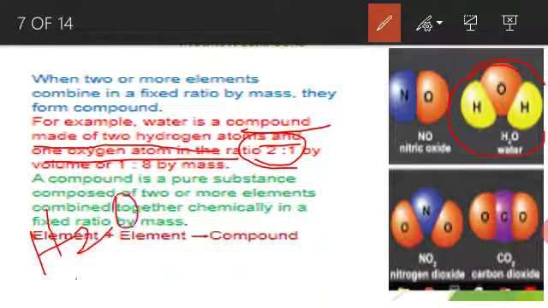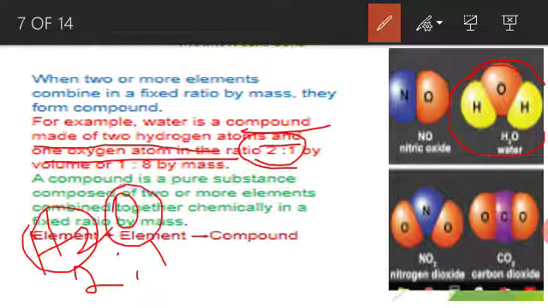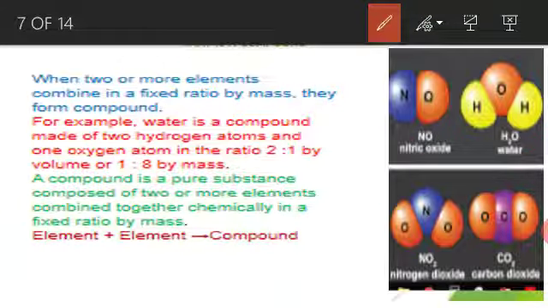H2O. 2:1 means what, students? 2 hydrogen atoms, 1 oxygen atom. The 2:1 ratio is in atoms. By volume it is 2:1, and by mass 1:8. How can we find out 1:8? H2O is the water molecule.